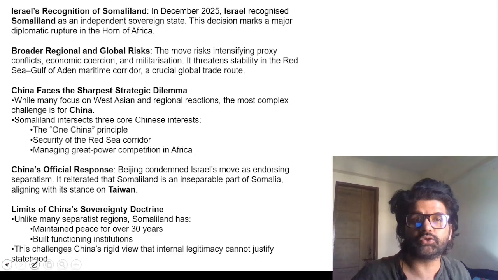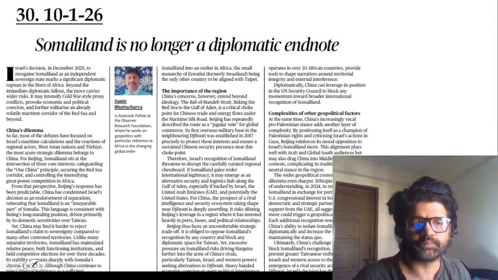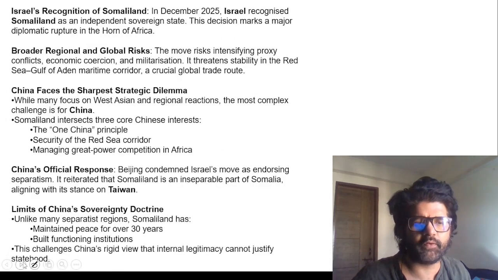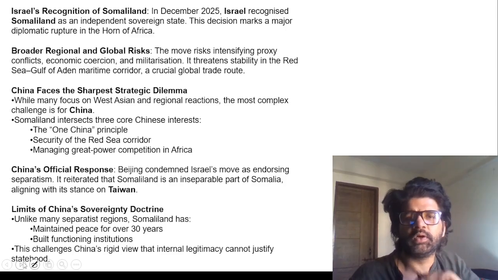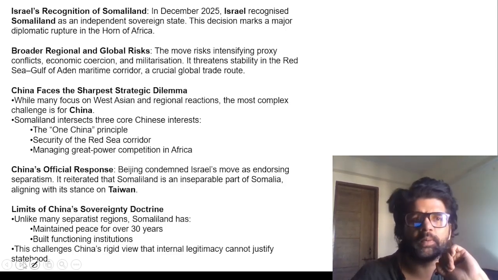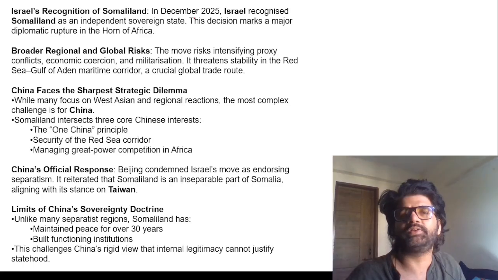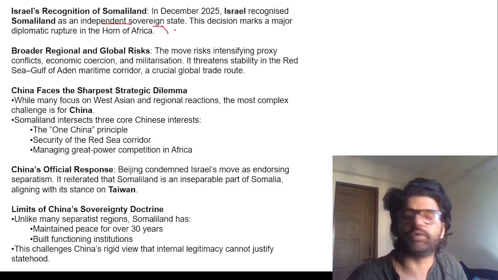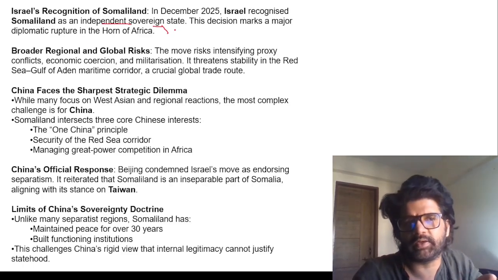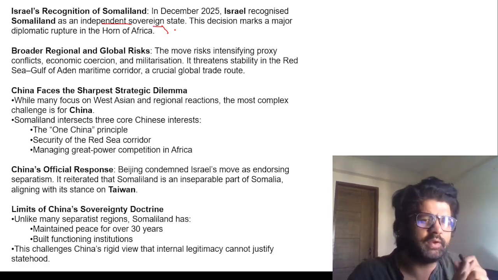And that's what this article is talking about. Do have a look at the location of Somaliland. It is very close to the Red Sea region, Bab al Mandab, and it is threatening stability there. Israel has recognized Somaliland as an independent sovereign state. The UN has not officially recognized it, but directly or indirectly many countries are supporting it.